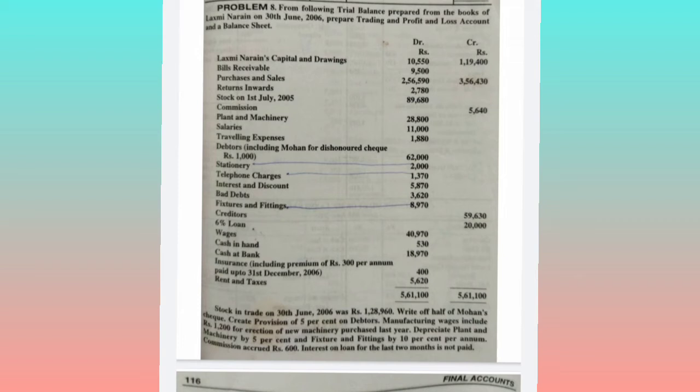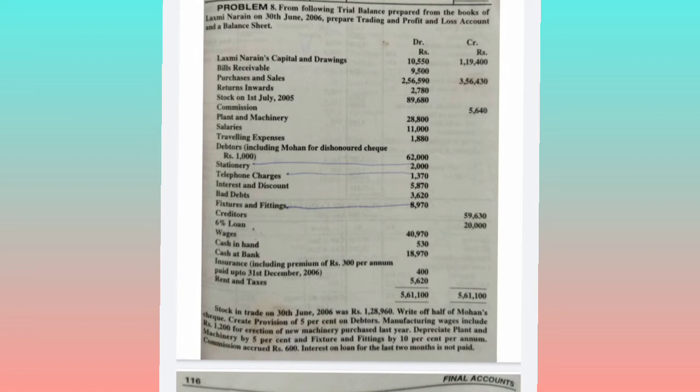And next comes depreciation. Okay, depreciation of machinery, fixtures and fittings. And commission accrued. Commission accrued means we are having the commission received credit balance 5640 in the question. So they have given accrued. What I said in the last class, we need to add the accrued and deduct the advances on the income side. So we need to add this commission accrued to the commission received amount 5640 in the P&L account.